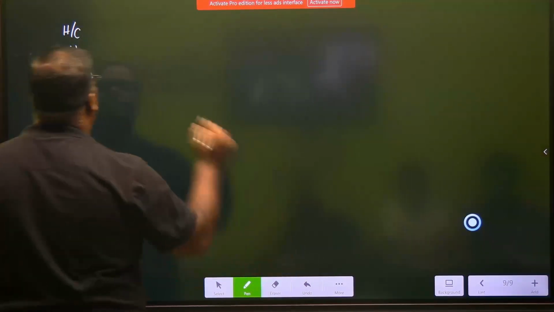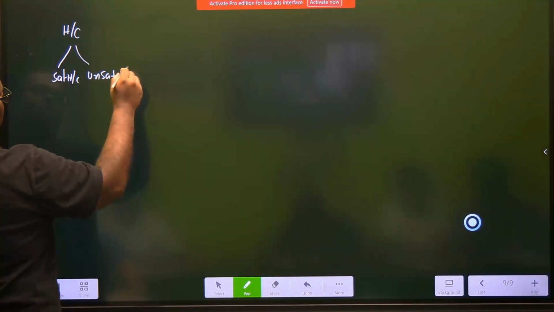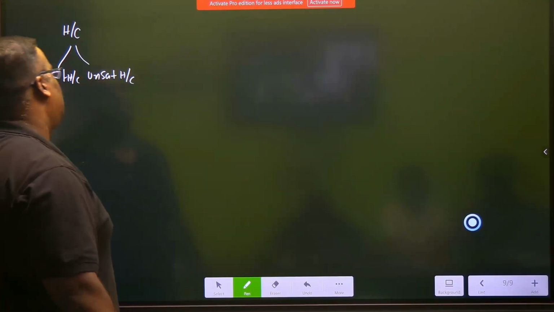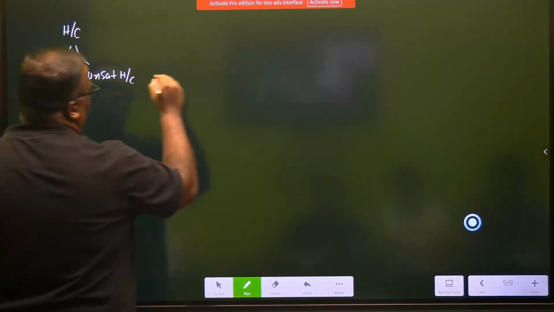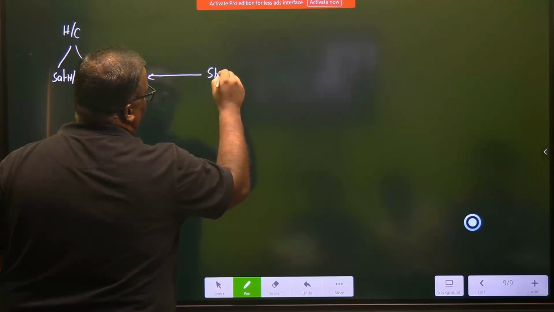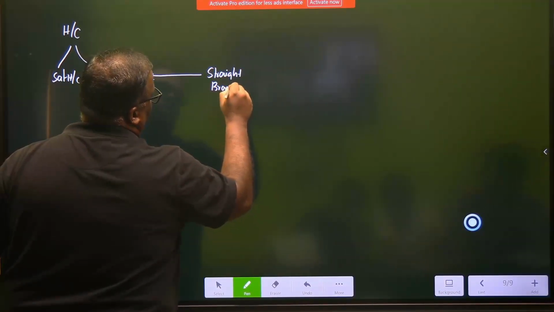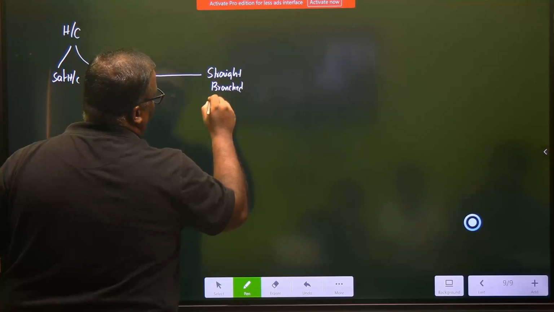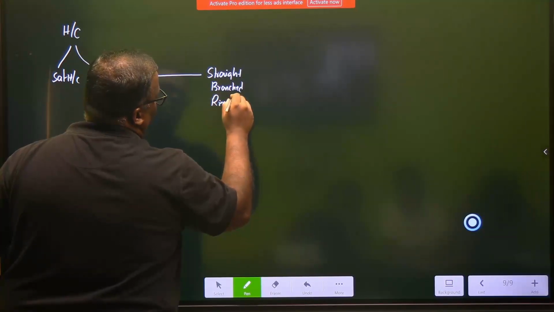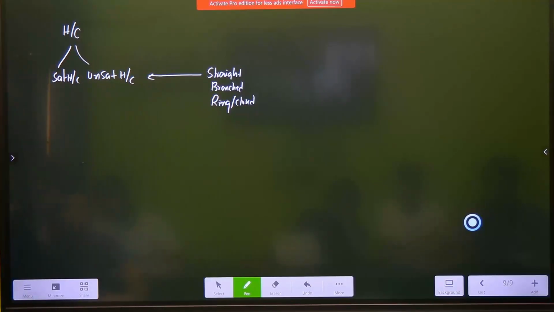As you make, I'm writing once again. Saturated, unsaturated. In this entire class, I can have straight, branched, and I can have a ring or closed chain. Closed chain. Clear so far?